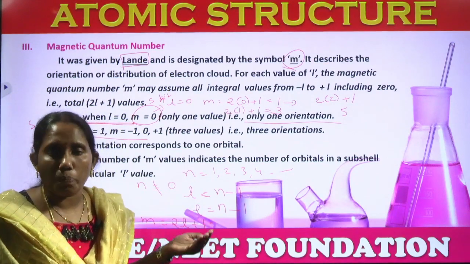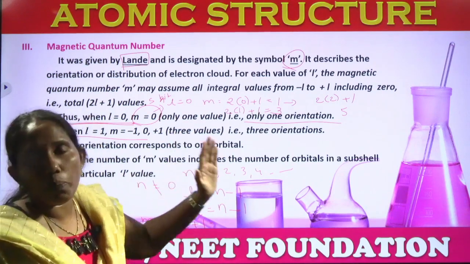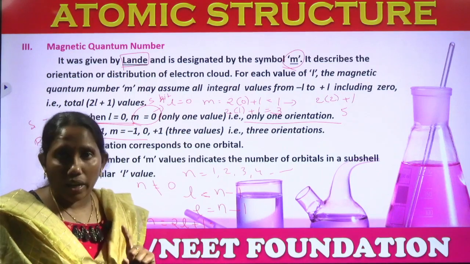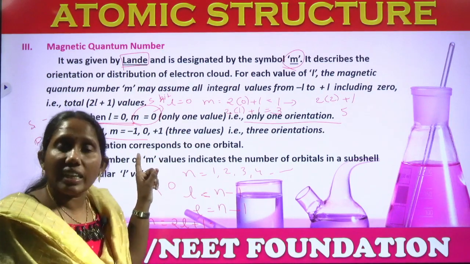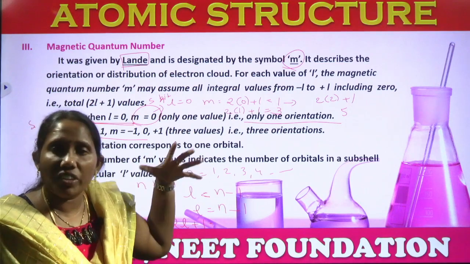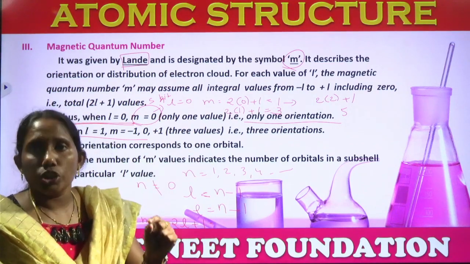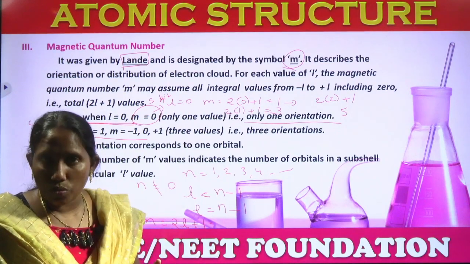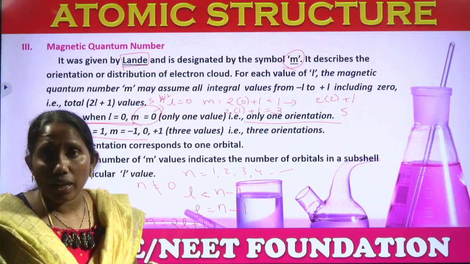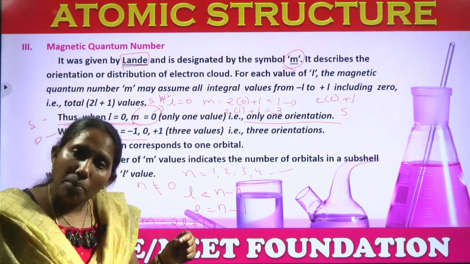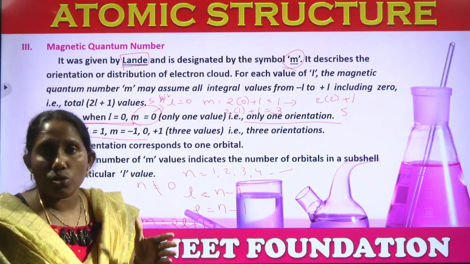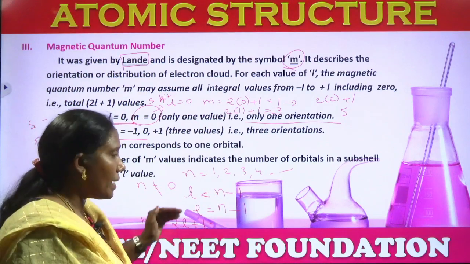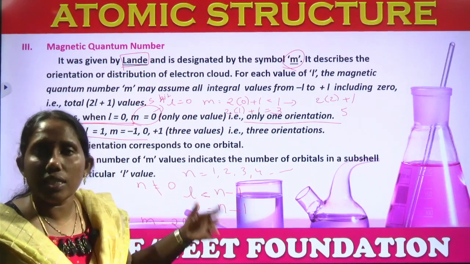The M value should always lie between minus L to plus L, including 0. If L value is 1, M has 3 values, and they should be within 1, meaning minus 1, 0, plus 1. For the d orbital, L value is 2, so M values will be plus 2, plus 1, 0, minus 1, minus 2. So M depends on L, L depends on N, and N is independent.